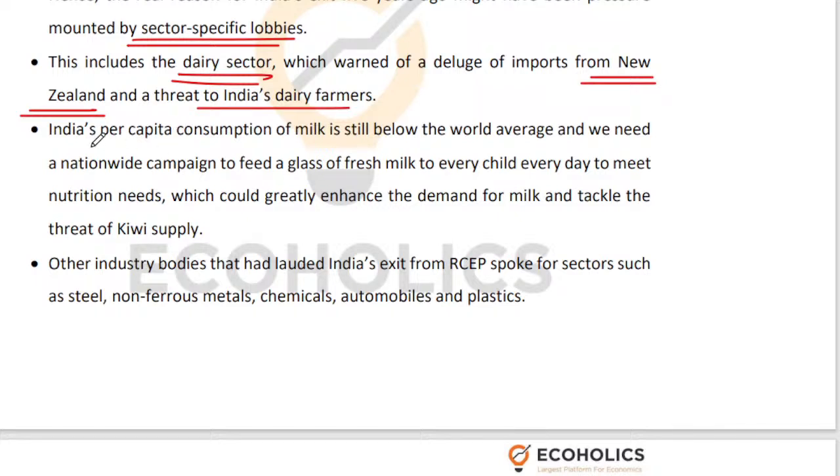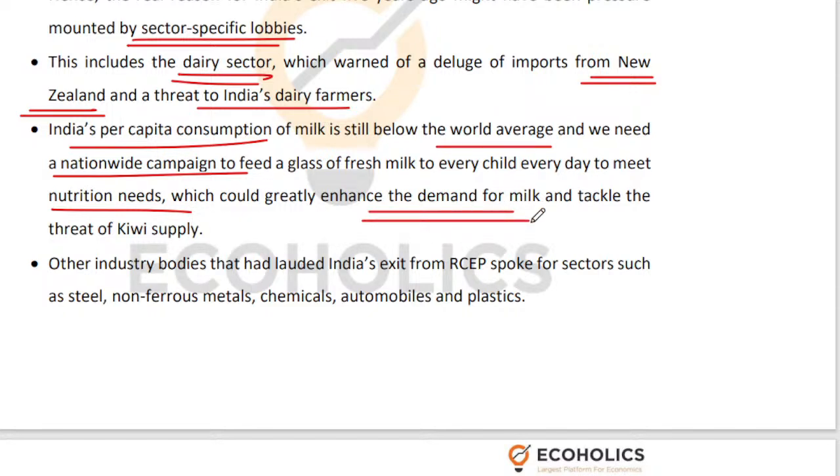Now, if you look at India's per capita consumption of milk, it is way below the world average. There has to be a nationwide campaign to increase milk consumption. That will also be helpful to meet our nutrition needs, right? There is a significant scope for enhancement of demand for milk, right?